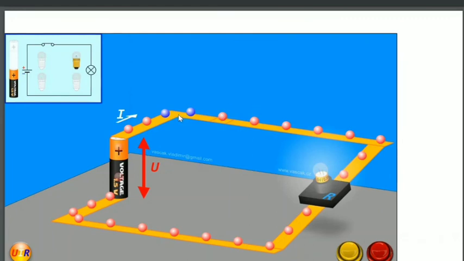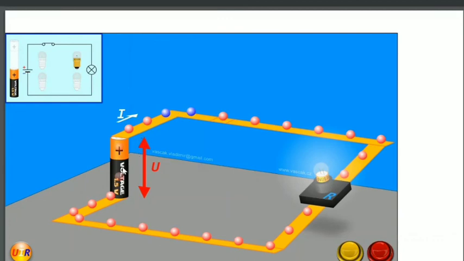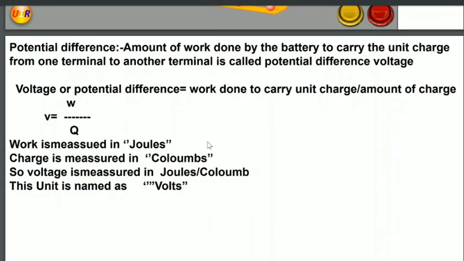Let's consider that q coulombs of charge is there in the conductor, and this dry cell is doing W joules of work to carry those q coulombs of charge from one terminal to another terminal. Then the work done by the dry cell to carry 1 coulomb of charge from one terminal to another terminal is said to be the potential difference or voltage. So potential difference, also called voltage, is the amount of work done by the battery to carry the unit charge from one terminal to another.